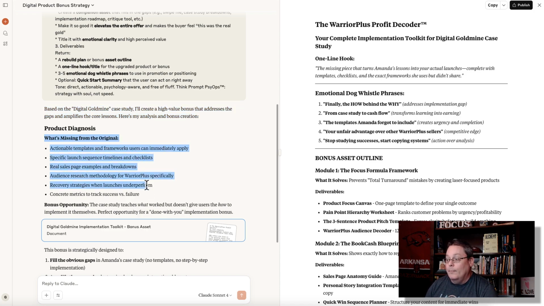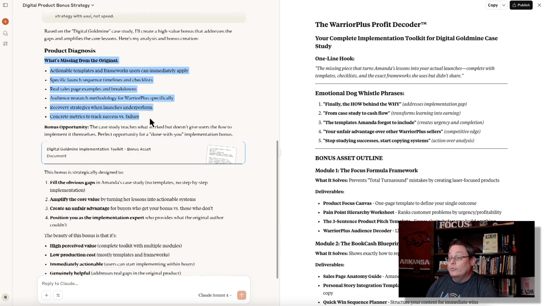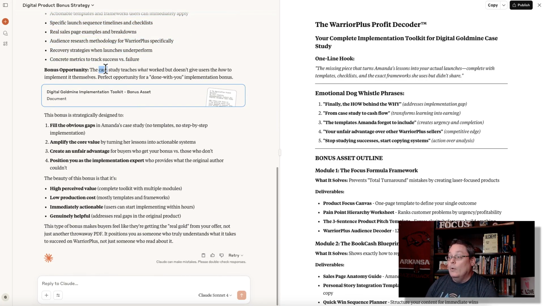What's missing from the original? Actionable templates and frameworks users can immediately apply. Specific launch sequence timelines and checklists, real sales page examples and breakdowns, audience research, recovery strategies, concrete metrics to track success versus failure. The bonus opportunity here is the case study teaches what worked, but doesn't give the users how to implement it themselves because it's a case study. It's just showing what worked. It's not really a flaw in the product. You understand? It's not a flaw in the product. You're just enhancing the product. You're enhancing the case study in this case.